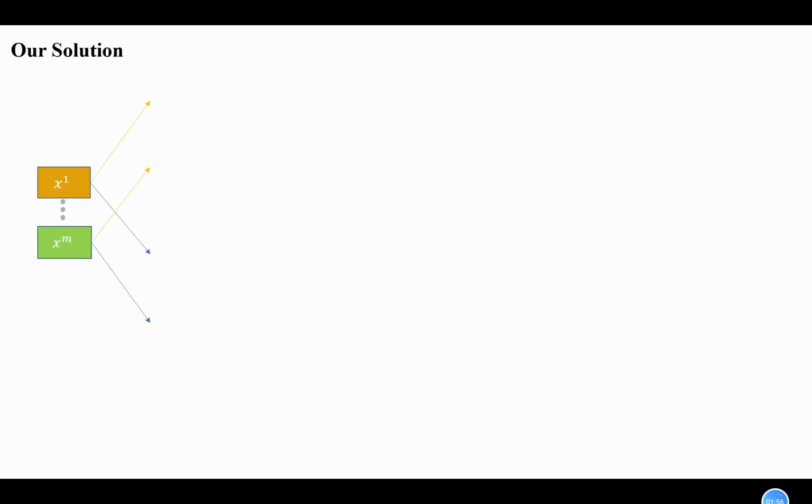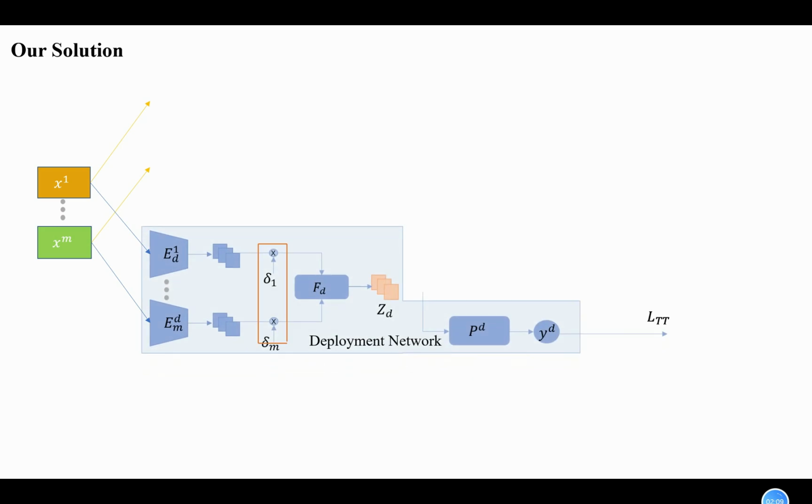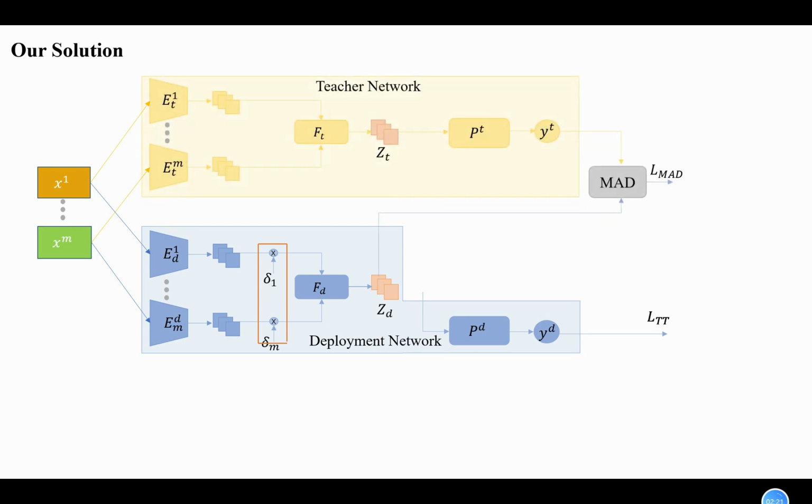To overcome existing limitations, we propose a general framework called MMANet to assist incomplete multimodal learning. It consists of three parts: deployment network, teacher network, and regularization network. Specifically, the deployment network is the final inference network. To make it robust to the modality incompleteness, we introduce the Bernoulli indicator after modality encoders and randomly set some components of them as 0 during training.